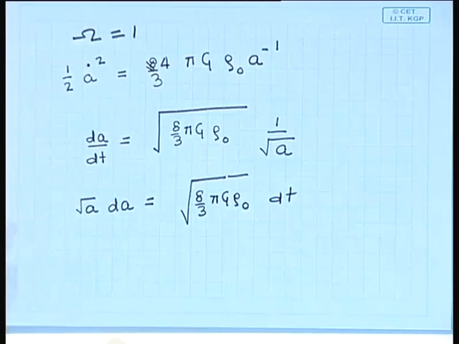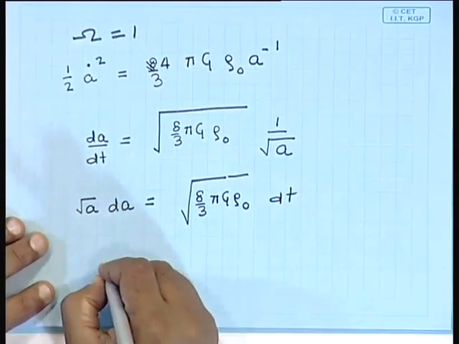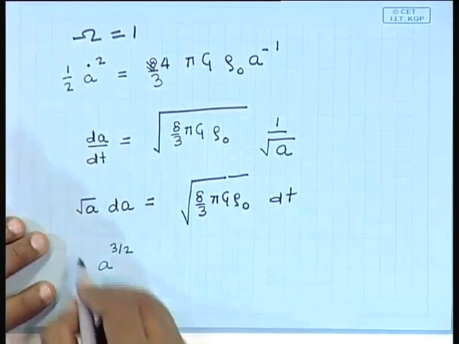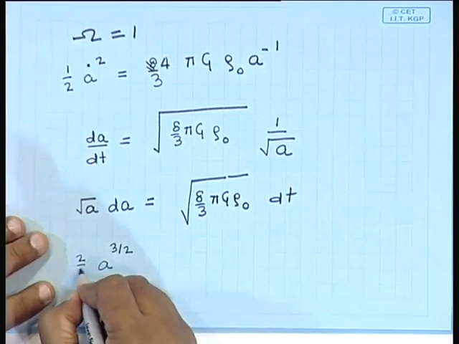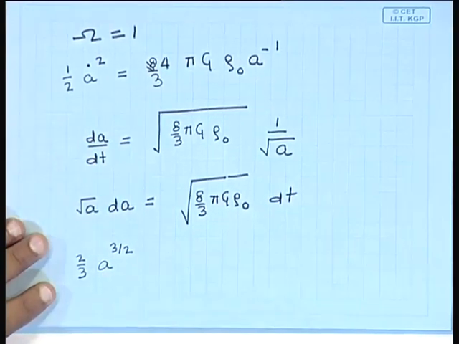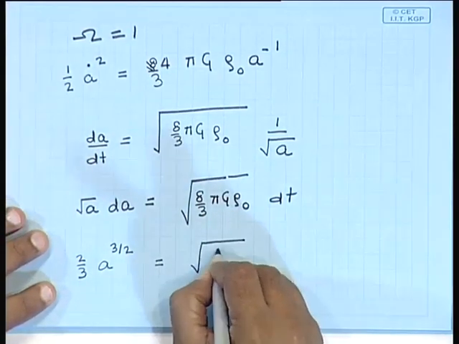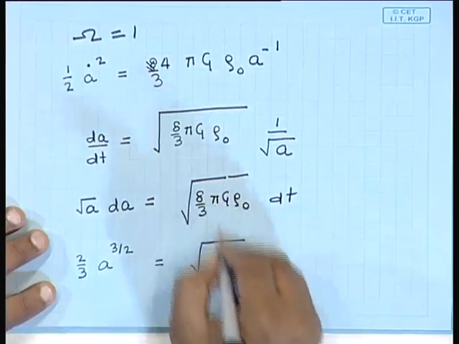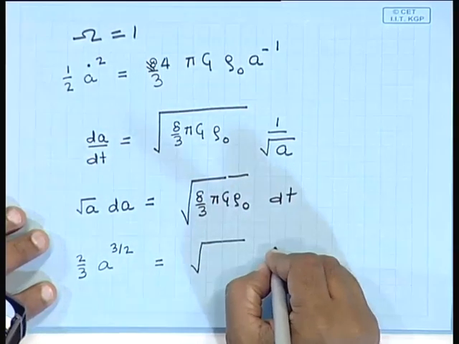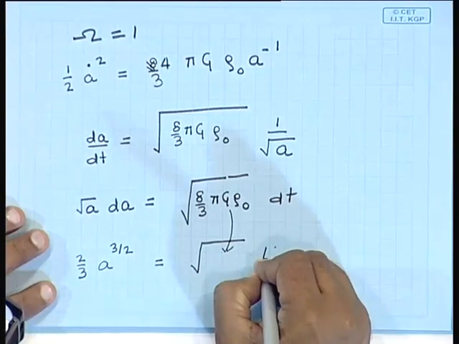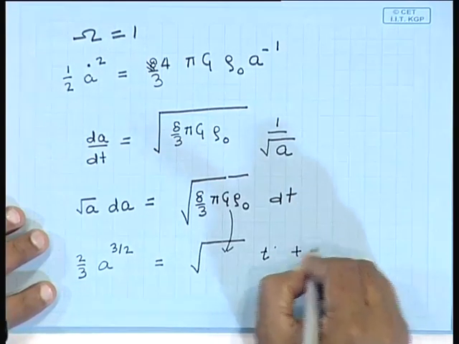So, if I integrate this, I will get A to the power 3 by 2, and I will have 2/3 over here. This is equal to this constant. I am not writing it again. You have this whole constant over here into t plus a constant of integration k.